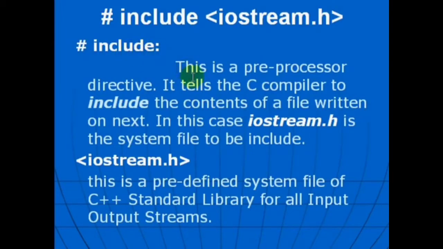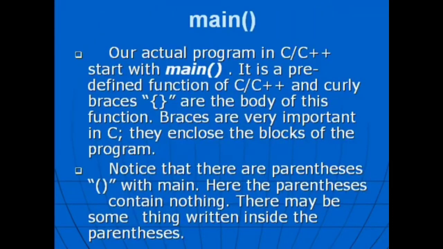#include. This is a preprocessor directive. It tells the compiler to include the contents of the file written next. In this case, iostream.h is the system file to be included. iostream.h is a predefined system file of the C++ standard library for all input-output streams.